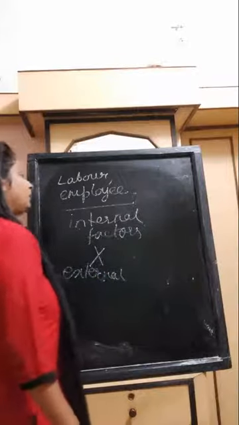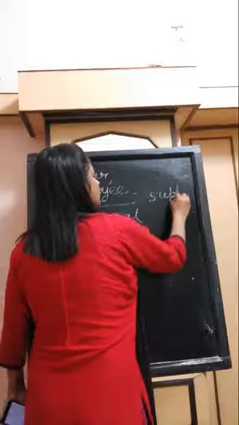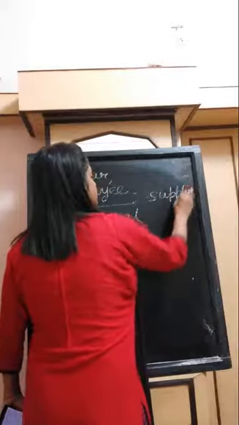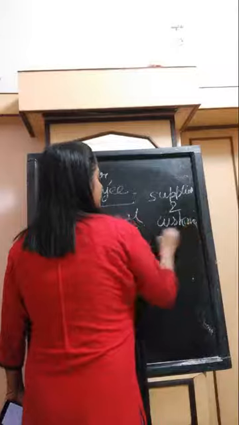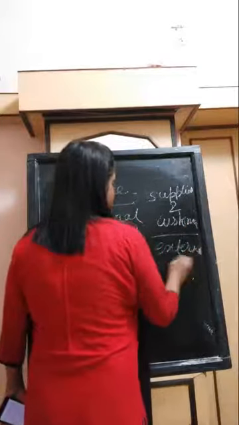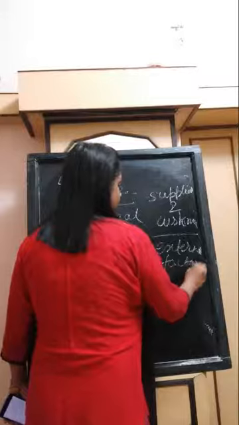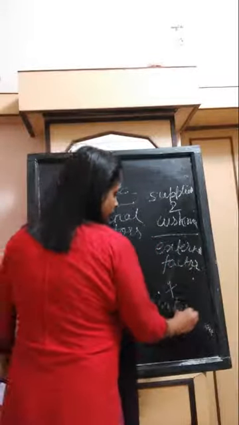Again, what are the external factors? External factors are like suppliers or customers. They are the external factors of the business environment, and they are not related to internal factors. So these are the few things you need to remember.